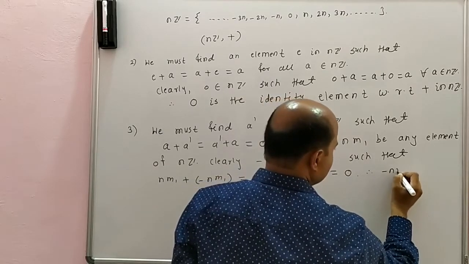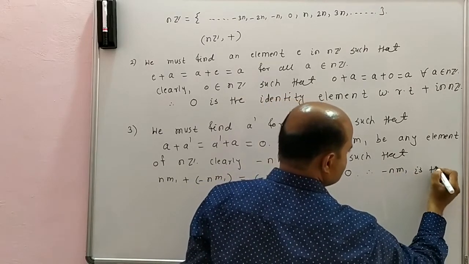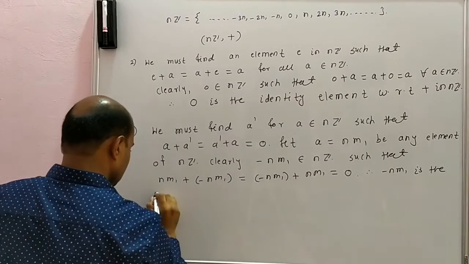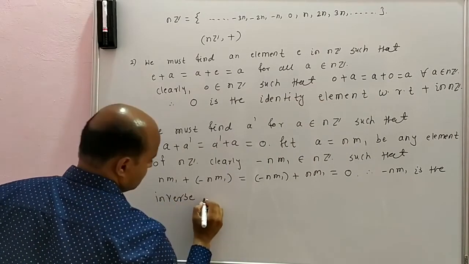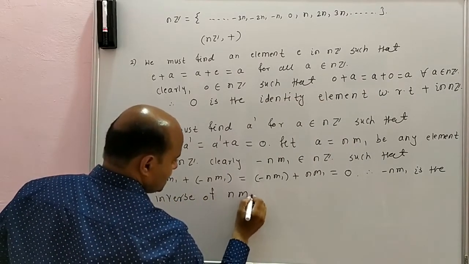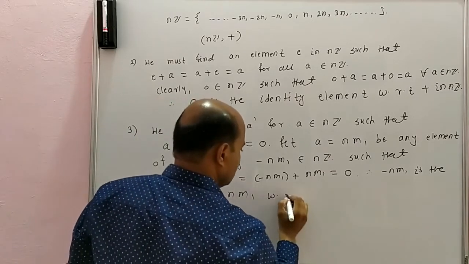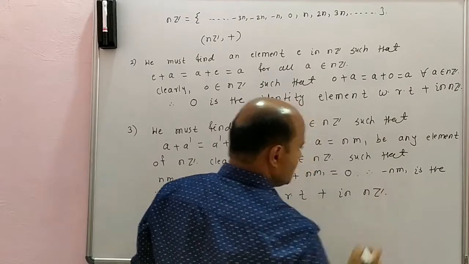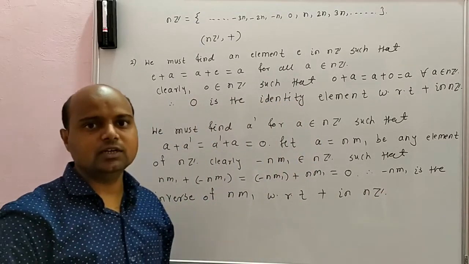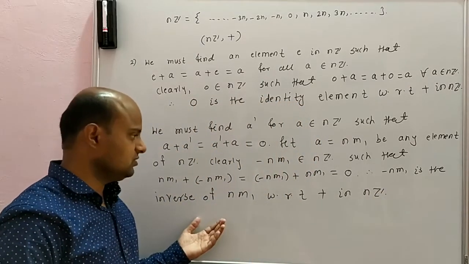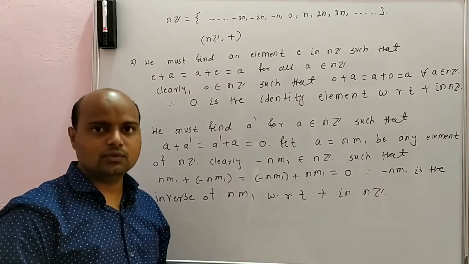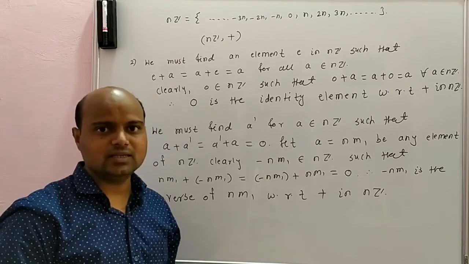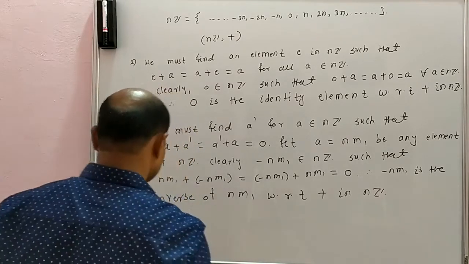Therefore minus n m1 is the inverse of n m1 with respect to addition in nZ. We have taken a to be an arbitrary element and it has an inverse with respect to addition in nZ. Therefore every element in nZ has an inverse with respect to addition.